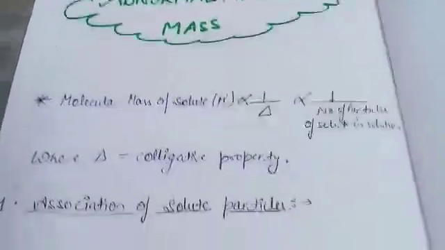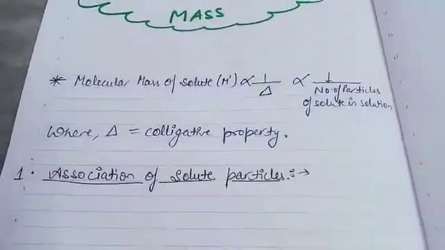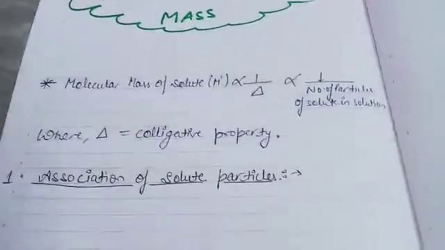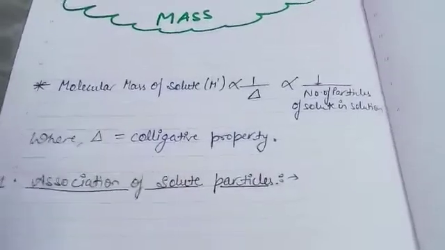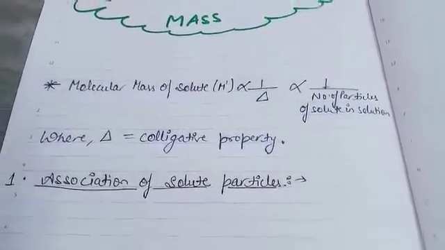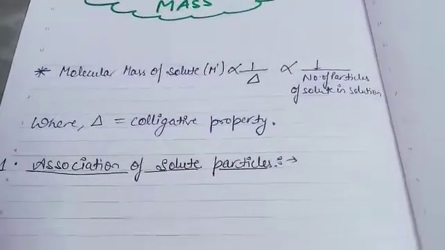So first of all, I'll explain association of solute particles. What happens when you add some substance in a solvent is that it either goes under association or dissociation. So first of all, association: what is the meaning of association?